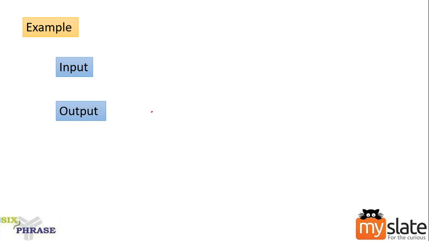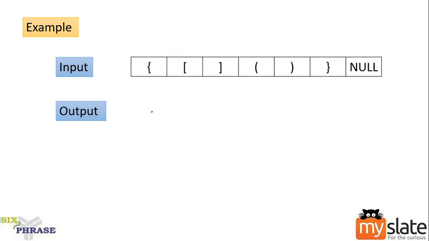Let me say your input is a set of brackets. Okay, we have curly bracket, square bracket, and round brackets. Look at this. For an open bracket I have a closed bracket, right? For an open bracket I have a closed bracket. For another open bracket we have a closed bracket. So all brackets are balanced, which means my output is going to be yes. Clear? Since all brackets are balanced, the output is going to be yes.